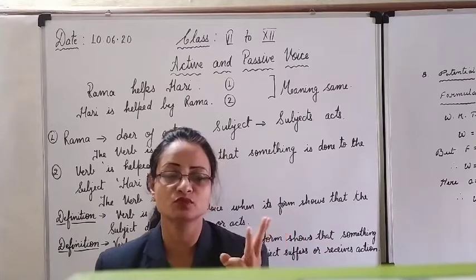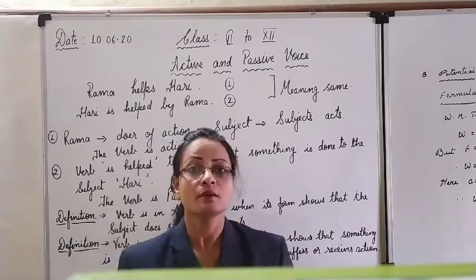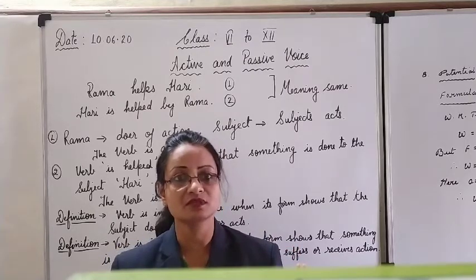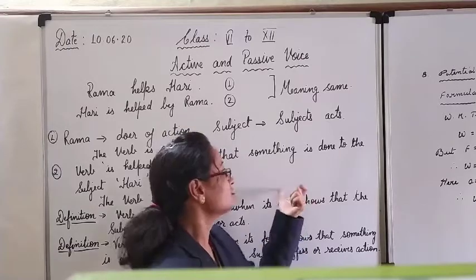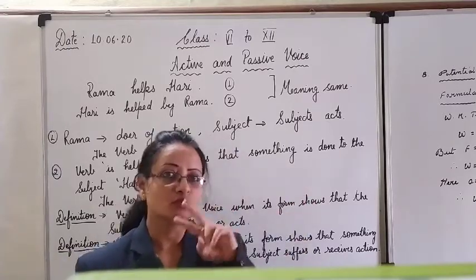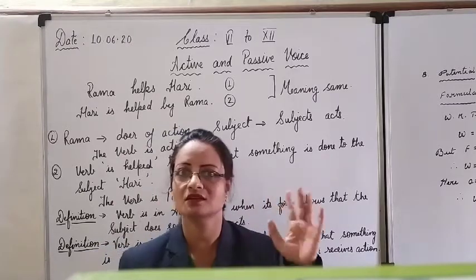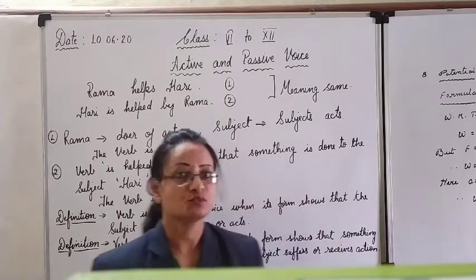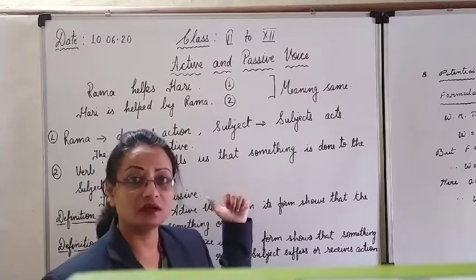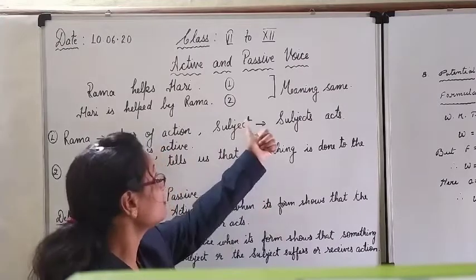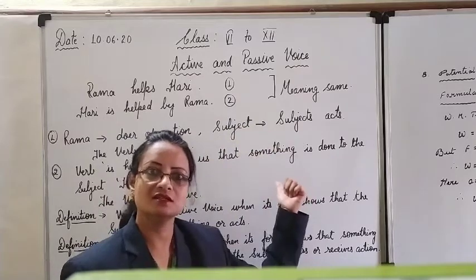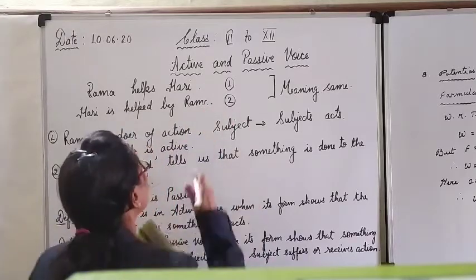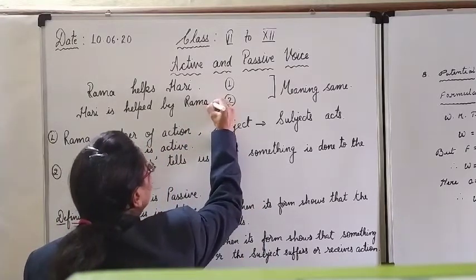These three are supposed to be the most difficult chapters in the grammar book, but most of us feel that tense is the easiest. After that comes the direct and indirect, a little typical. But I tell you, out of these three, this active and passive voice is the easiest. There are very few rules to remember. There are not many changes to make, and once you understand it clearly and follow my tricks, you will find that it is easier than any other chapter in the whole book. I am talking about these three chapters only. So just focus here nicely.